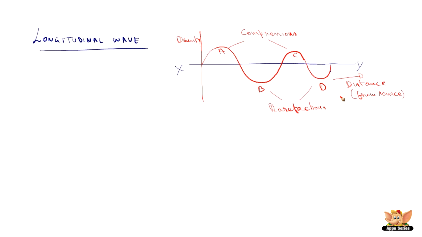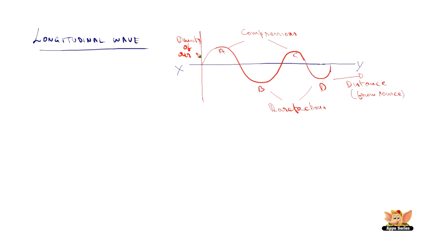If we plot the horizontal and vertical axes with distance from source and density, then we get the longitudinal wave graphical representation. This is the density of the air, if the medium is air and the longitudinal wave is a sound wave.